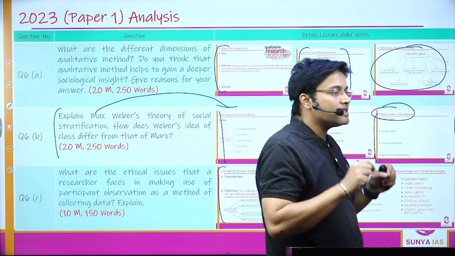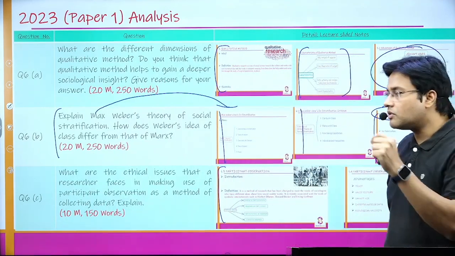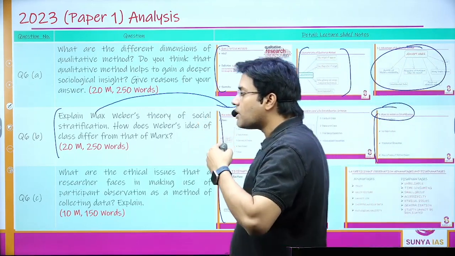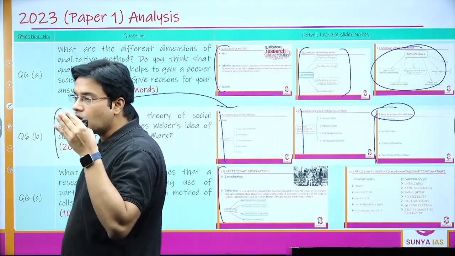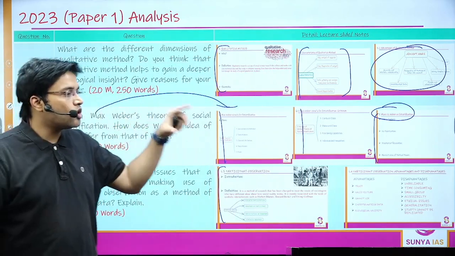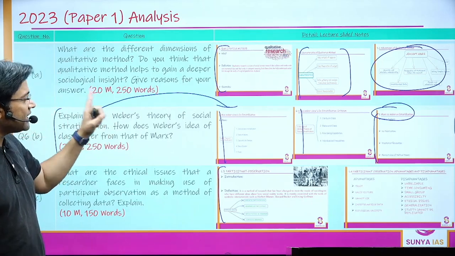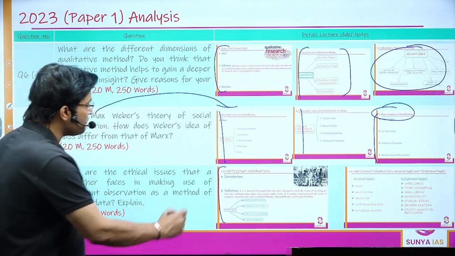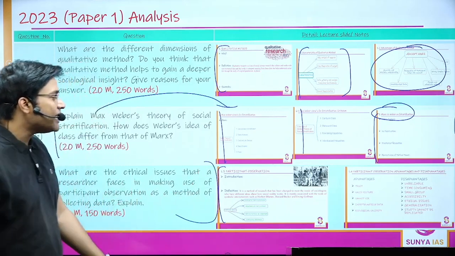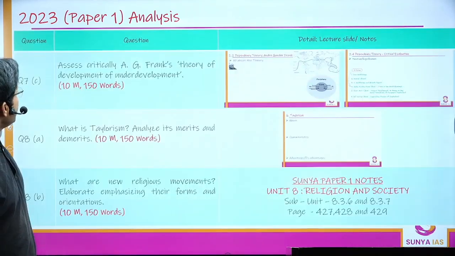what the points are that a researcher has to take care of, like not breaking the trust of the people. You can also talk about how they should be informed that they are being observed, and whatever data the researchers are collecting, they should not leak. All those points I have talked about in detail during the lecture. So the people who have been making running notes during the lecture, that will be really, really helpful to all the students.